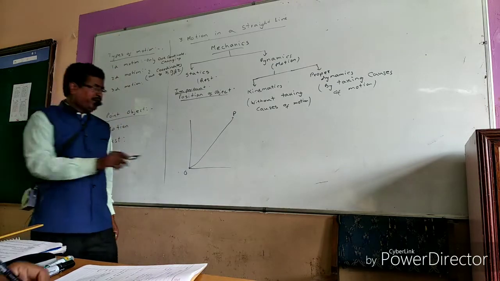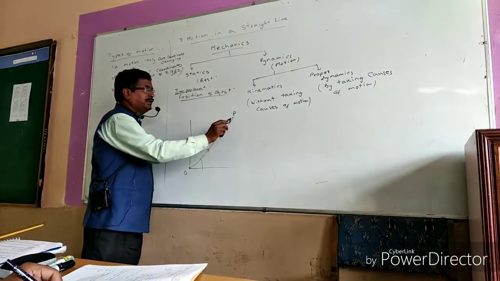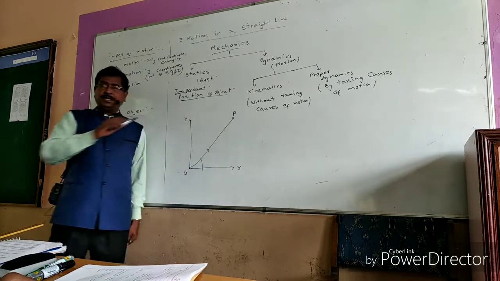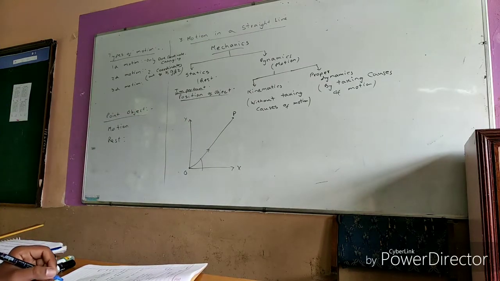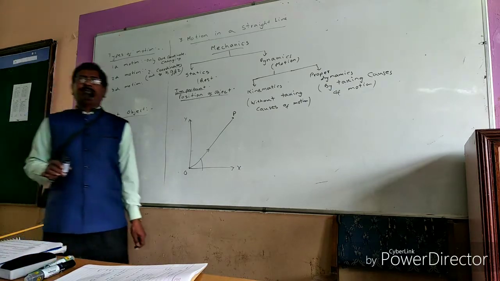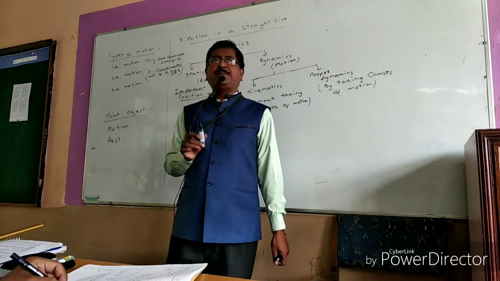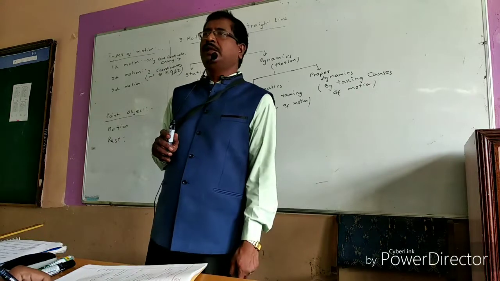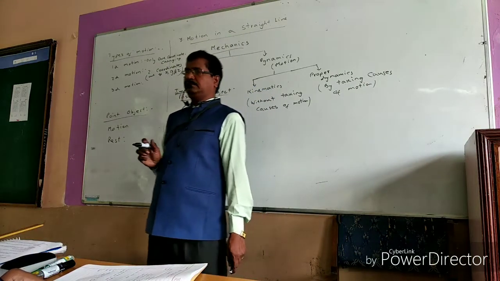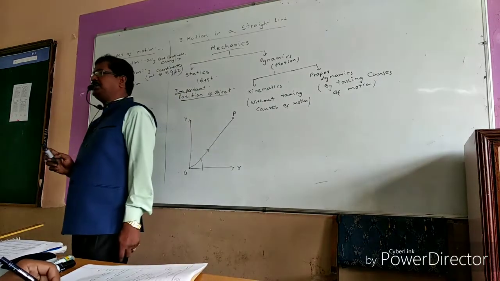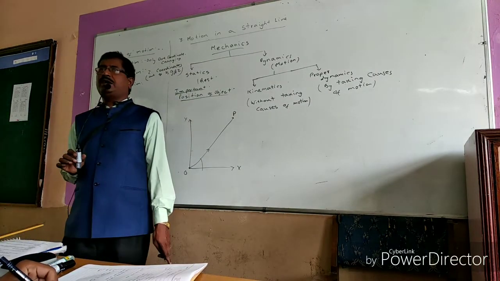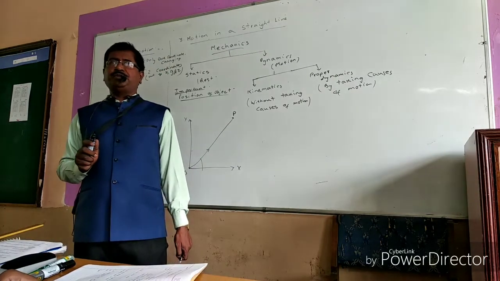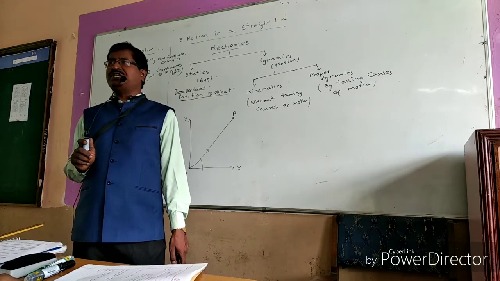And the third is the direction in which it lies. These three things are required to specify the position of the object, so you can reach that position.